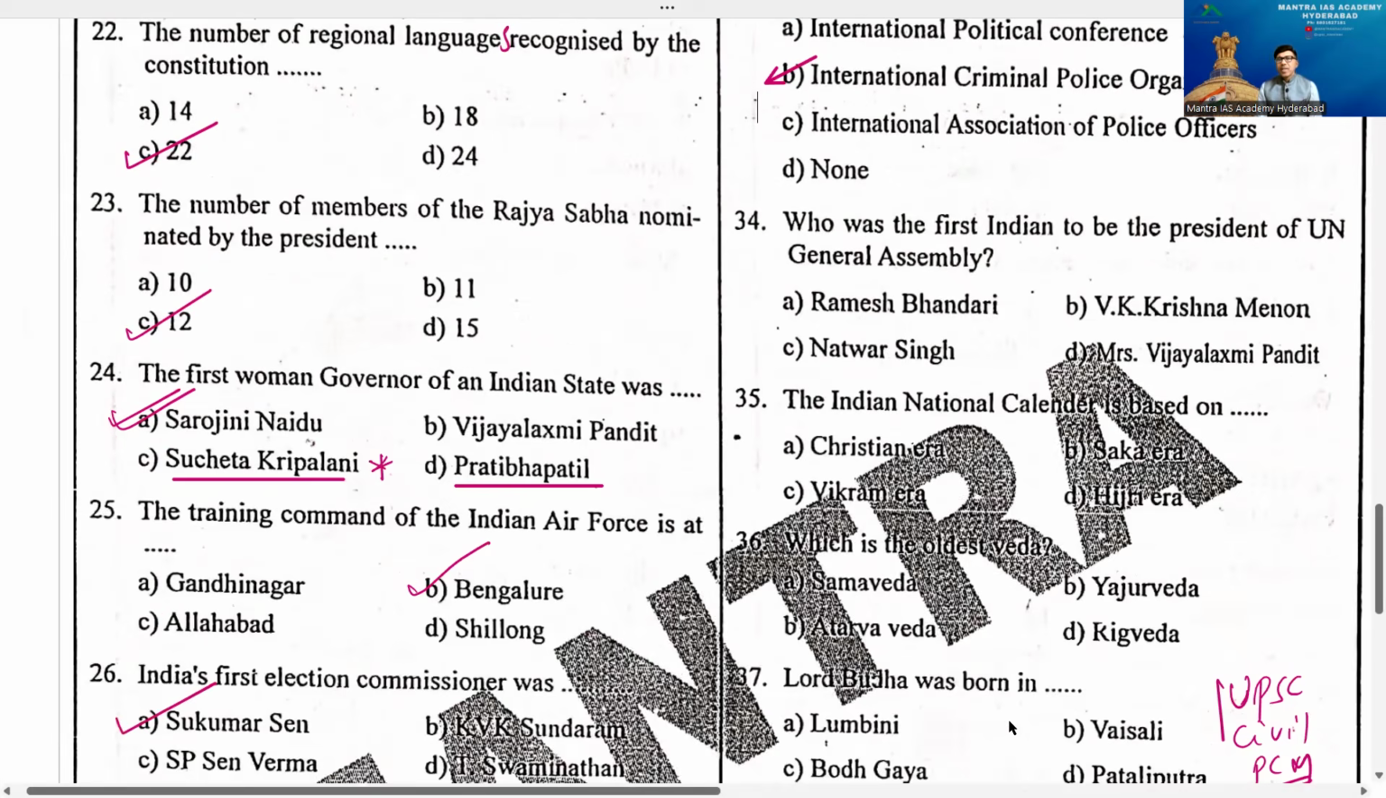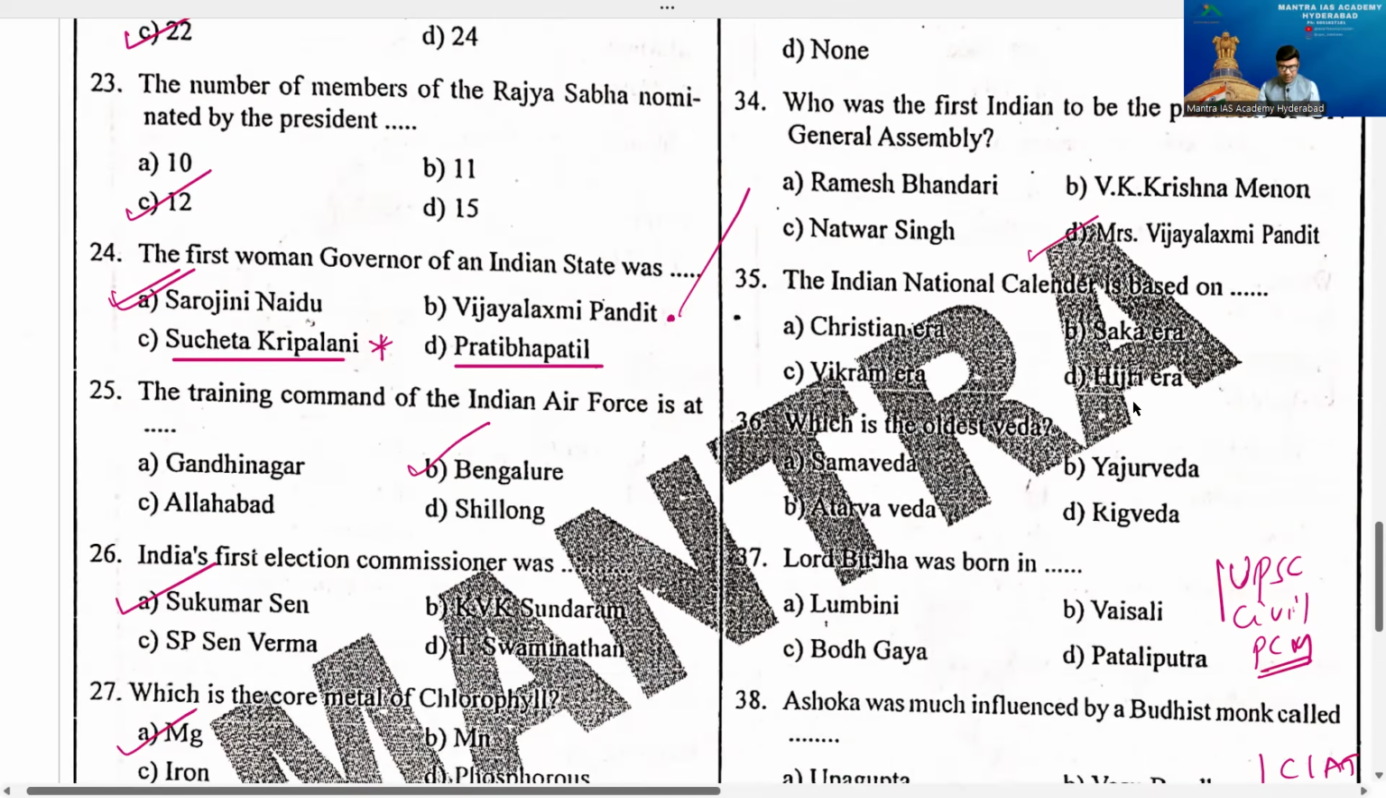Please go to question number 34. Who was the first Indian to be the President of the UN General Assembly? I told the same answer previously when these great personalities came up, and I mention the same thing here. The answer is Mrs. Vijayalakshmi Pandit. Vijayalakshmi Pandit.